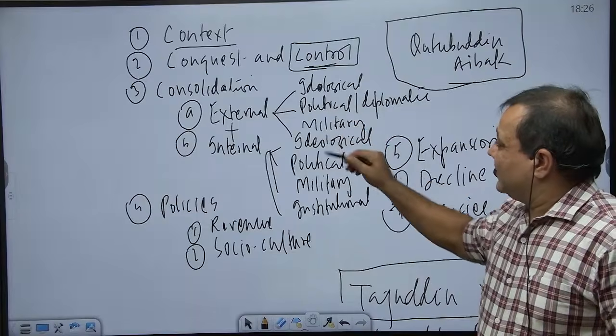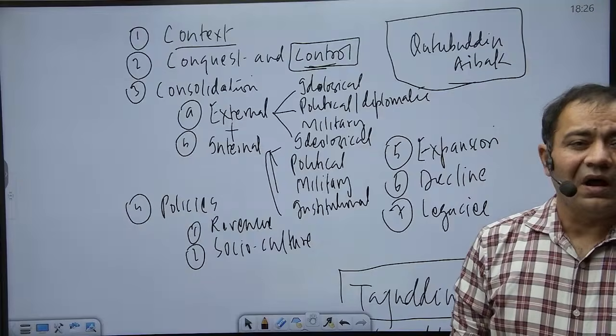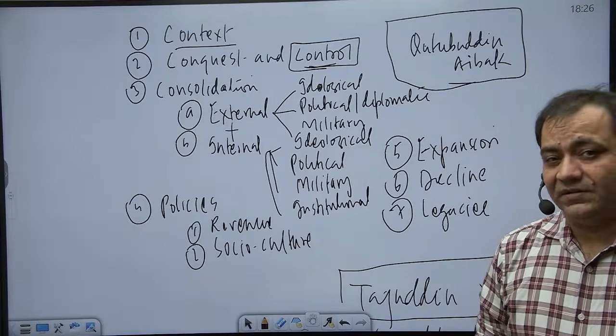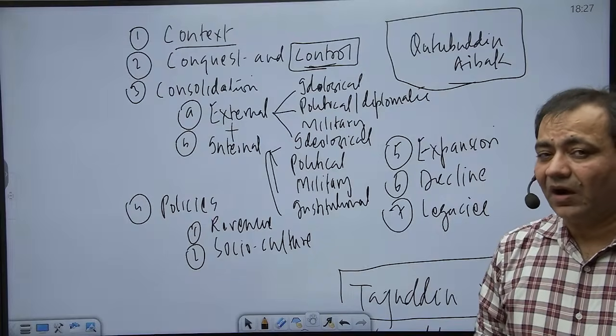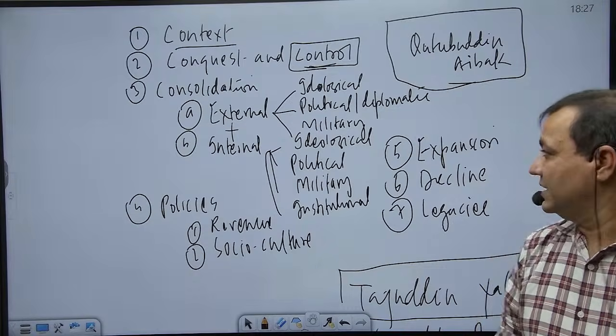was militarily ready also, and he shifted his headquarters to Lahore. So, headquarters of Qutbuddin Aibak: Lahore. This can be a very important question because from Lahore he thought he would be able to keep a closer watch on the border areas.